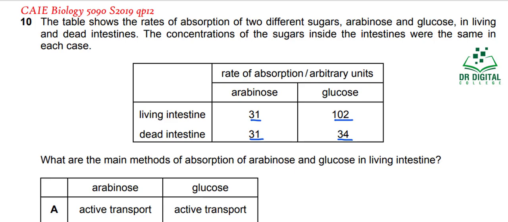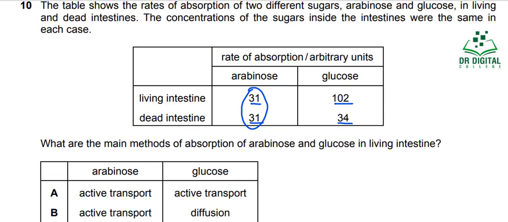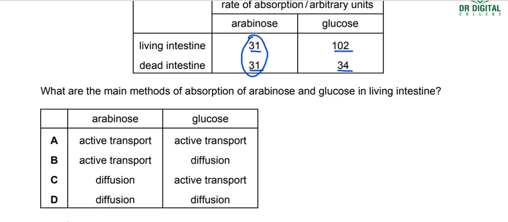You know that arabinose is absorbed equally whether the tissue is living or not, meaning whether ATP is present or not present. So the absorption of arabinose must be by diffusion. So C and D can be correct. A and B are the wrong answers. You know that glucose is absorbed far more in the living intestine than in the dead intestine. So glucose is absorbed by active transport, and in the dead tissue it is being absorbed by diffusion.